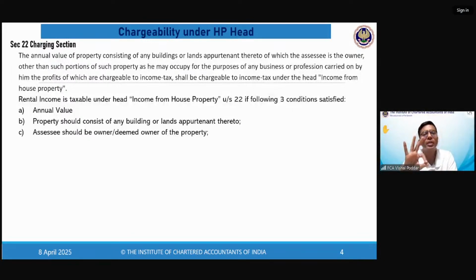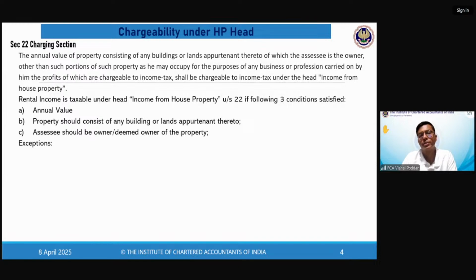So, three basic conditions. First, we want to tax the recurring value, not the one-time value. Two, the value may be actual or deemed. Three, it should be of any building. It may be residential, commercial, etc. Or it can be of land, but the land should be such that it is attached to a building. Fourth, assessee should be the owner. So only the rent received by the owner will be taxable under the head HP.